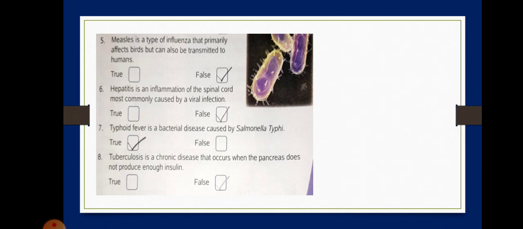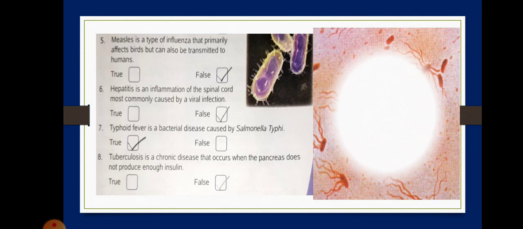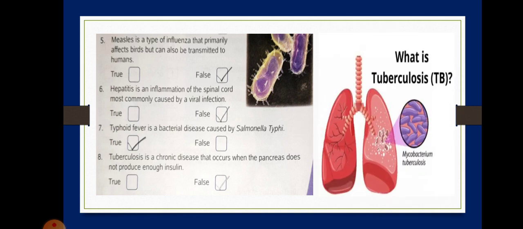Next, number 7. Typhoid fever is a bacterial disease caused by Salmonella typhi. This is true. The bacteria here, as you can see, this is Salmonella typhi, and this bacteria causes typhoid fever. Okay, so the statement is absolutely true. Number 8. Tuberculosis is a chronic disease that occurs when the pancreas does not produce enough insulin. False.